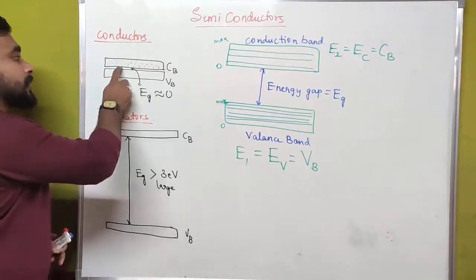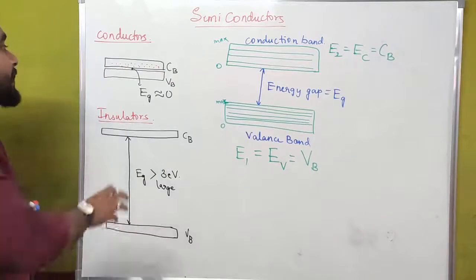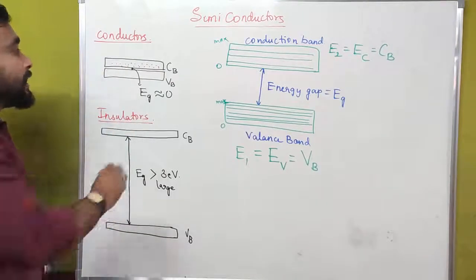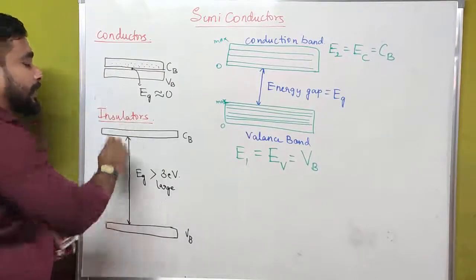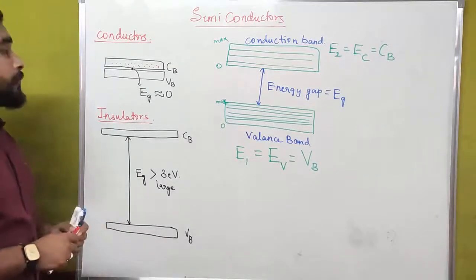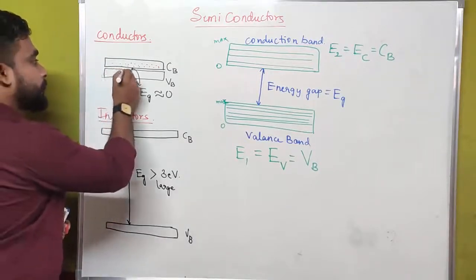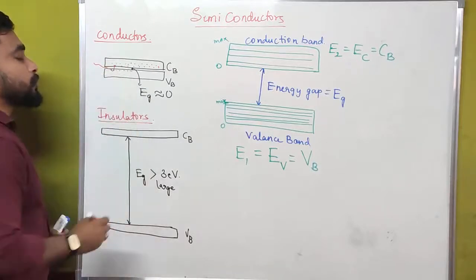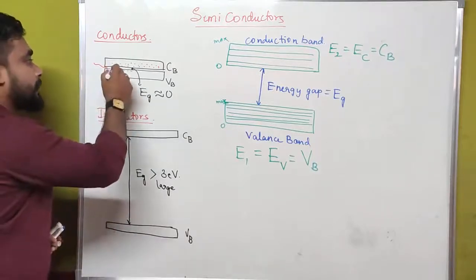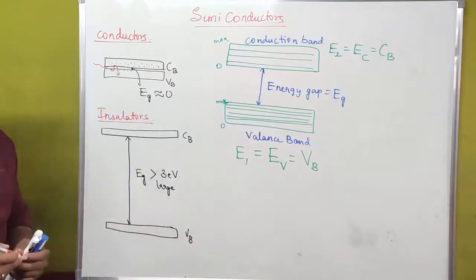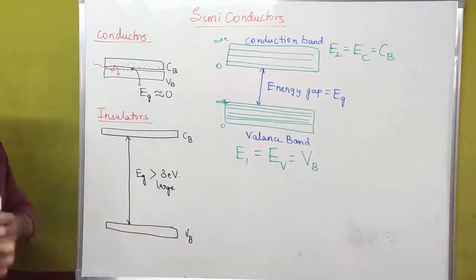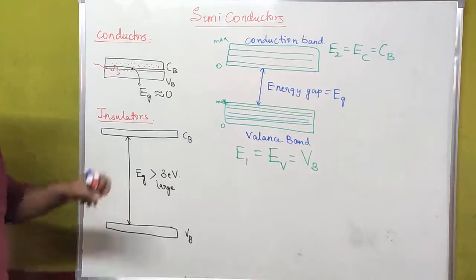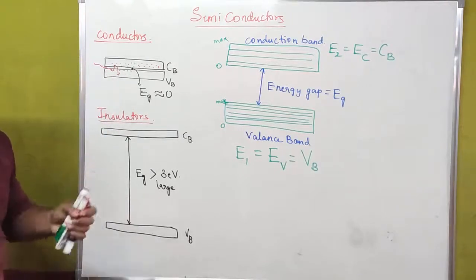In case of conductors, it is very easy. If we supply some amount of energy to these conductors, the electrons placed in the valence band absorb that energy and can easily jump to the conduction band. Again it will come back to its initial state, the valence band. This is electron transition, or we can also call it energy transition, in case of metals.